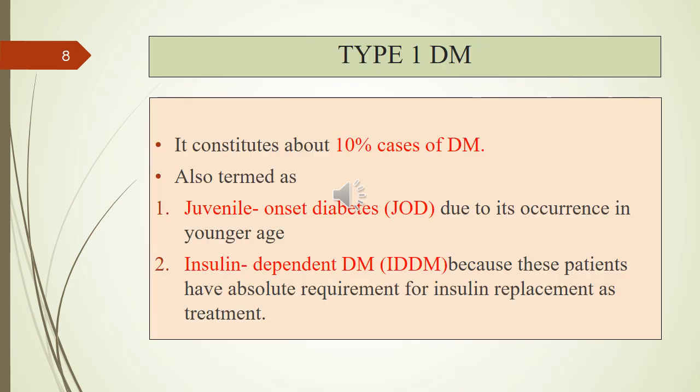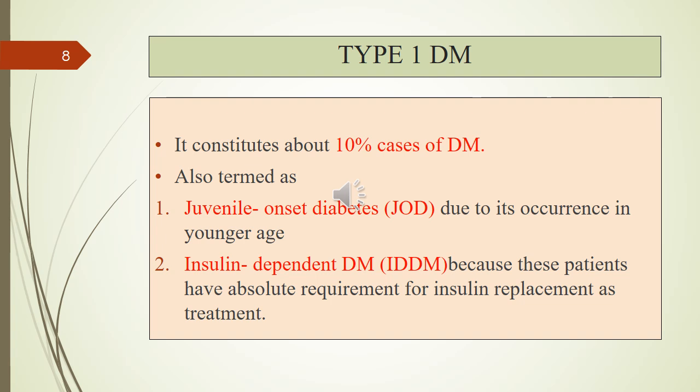Here I am teaching you type 1 and type 2 diabetes mellitus. Type 1 diabetes mellitus is rare, only 10% of cases. It is also termed juvenile onset diabetes. Why is it known as juvenile? Because it occurs at a younger age, right? The second name is insulin dependent diabetes mellitus. Why is it insulin dependent? Because the only treatment is insulin, right? No other oral hypoglycemic agent.